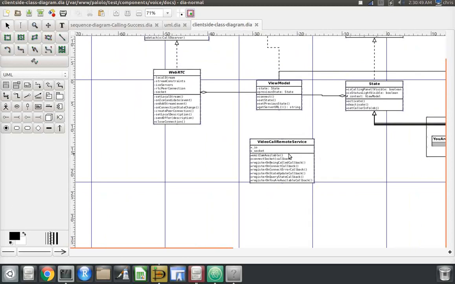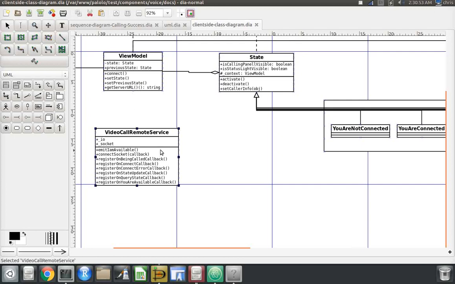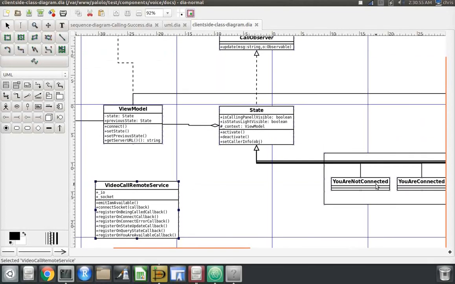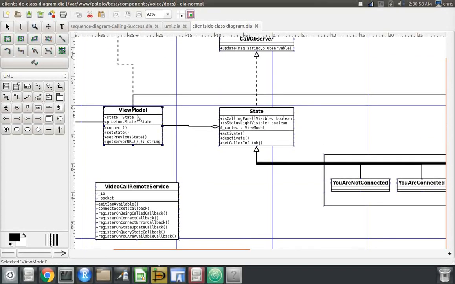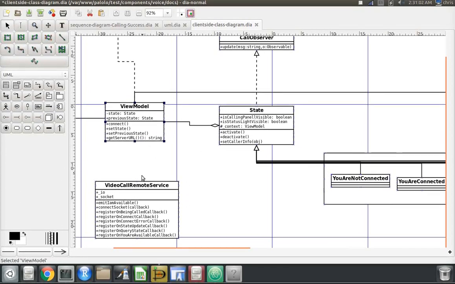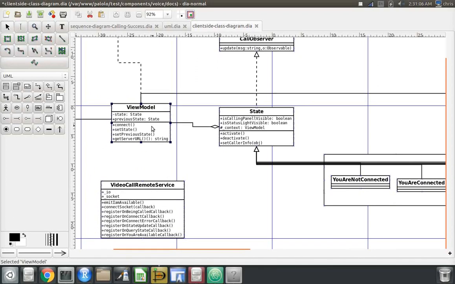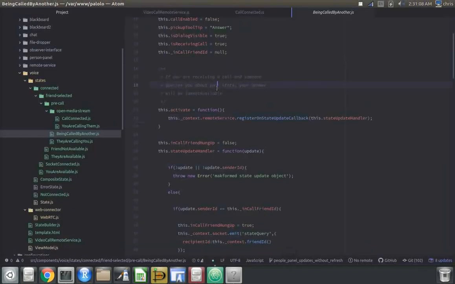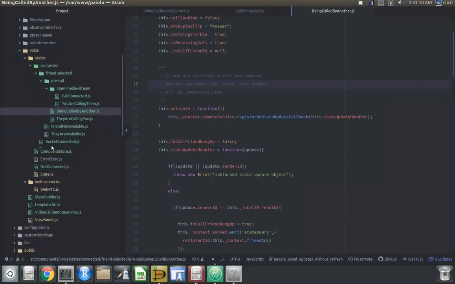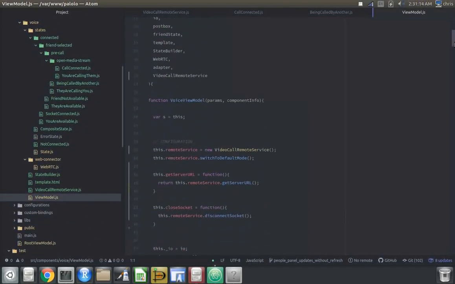So basically, if I want to emit to all other users that I'm available, the state has to communicate with the view model. The state has to communicate through this view model to communicate with this. But the view model does not actually use it, really. If you look at my view model here, it uses it, but very little.